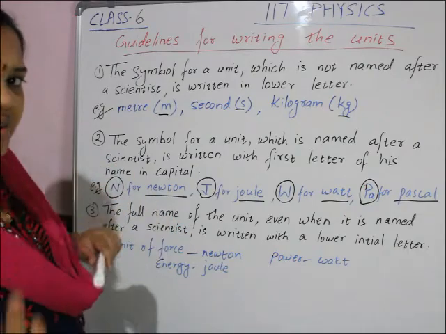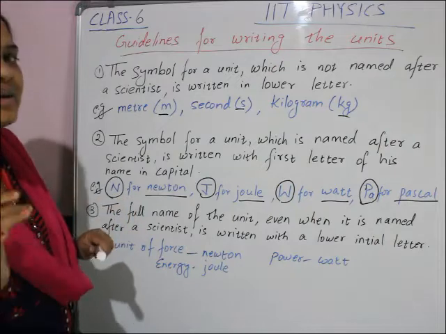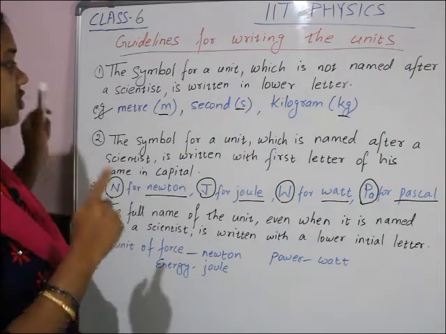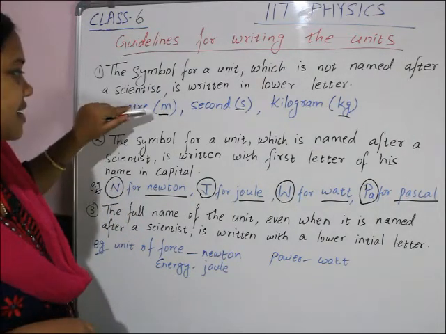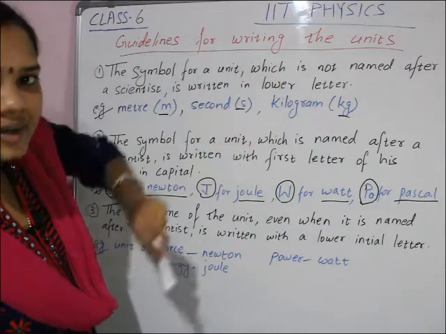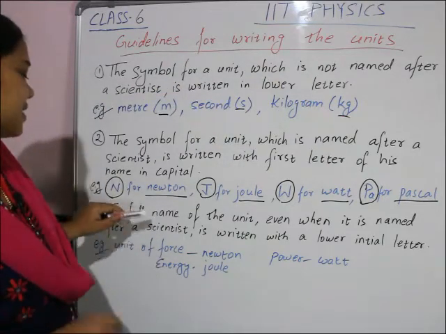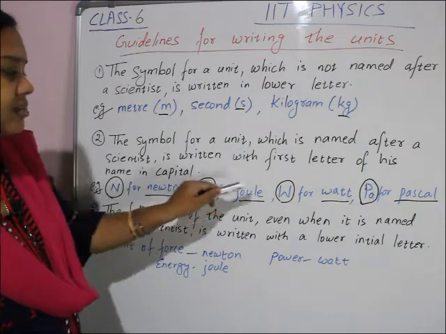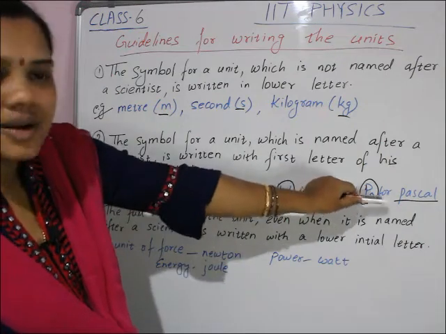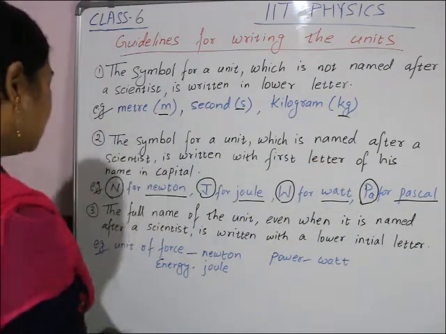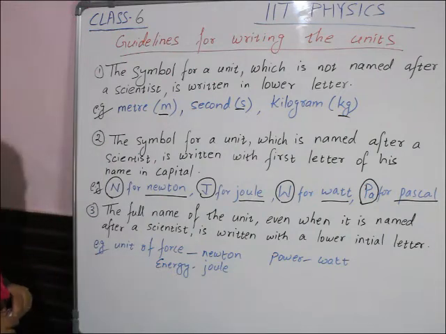Units which are named after a scientist, and units which are not named after a scientist. If the unit is not named after a scientist, the symbol should be a lowercase letter. If it is named after a scientist, the first letter of the symbol will be capital and the second letter will be small. Now, what is the third rule?